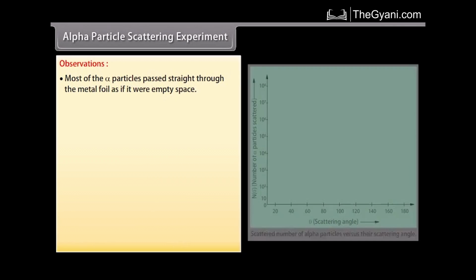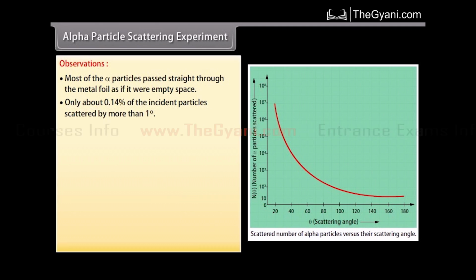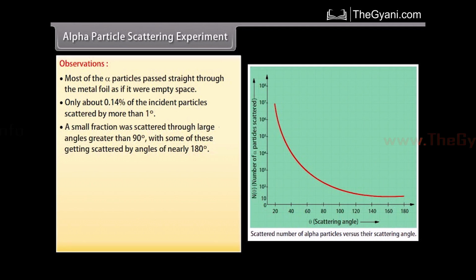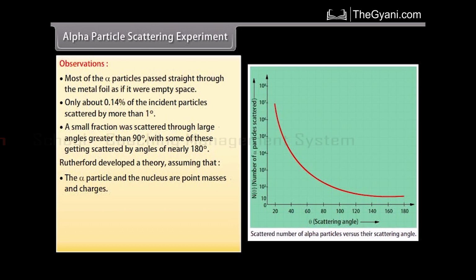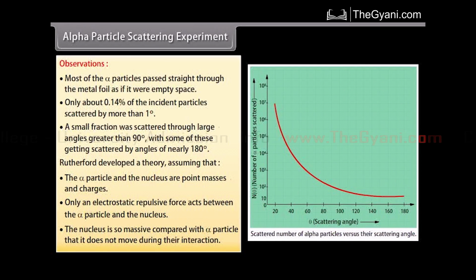Observations. Most of the alpha particles passed straight through the metal foil as if it were empty space. Only about 0.14% of the incident particles scattered by more than 1 degree. Small fractions were scattered through large angles greater than 90 degree, with some of these getting scattered by angles of nearly 180 degree. Rutherford developed a theory assuming that the alpha particle and the nucleus are point masses and charges. Only an electrostatic repulsive force acts between the alpha particle and the nucleus. The nucleus is so massive compared with the alpha particle that it does not move during the interaction.